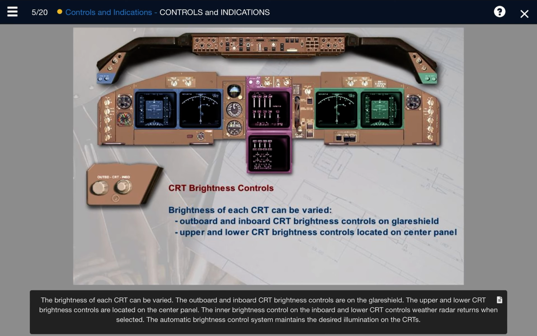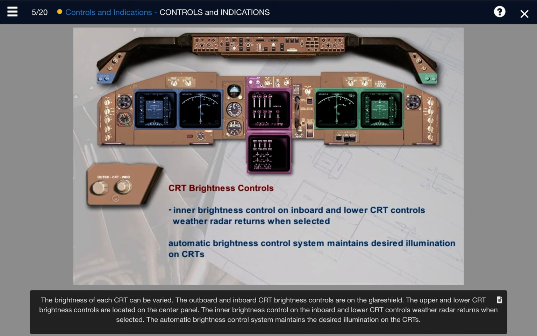The brightness of each CRT can be varied. The outboard and inboard CRT brightness controls are on the glare shield. The upper and lower CRT brightness controls are located on the center panel. The inner brightness control on the inboard and lower CRT controls whether radar returns when selected. The automatic brightness control system maintains the desired illumination on the CRTs.